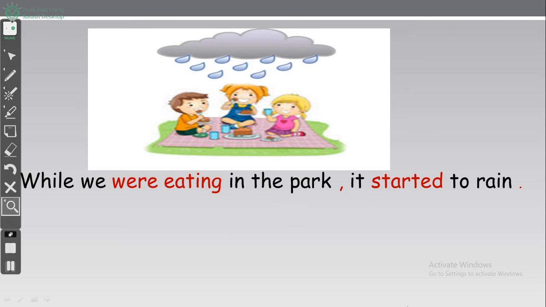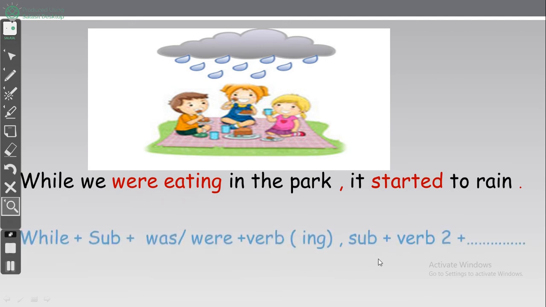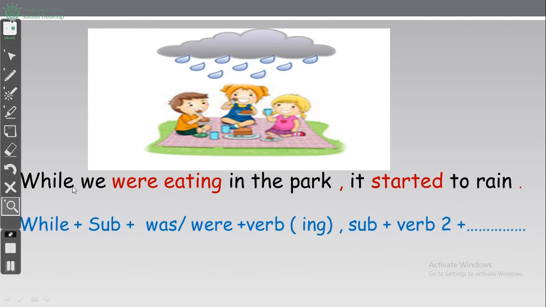We don't have when here. We have while. After while we have was or were plus ing. يعني while plus what? ing. While plus past continuous and the second action is verb to. Okay, after while we have past continuous والجهة التانية verb to.